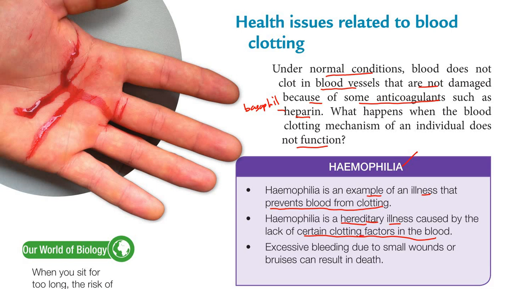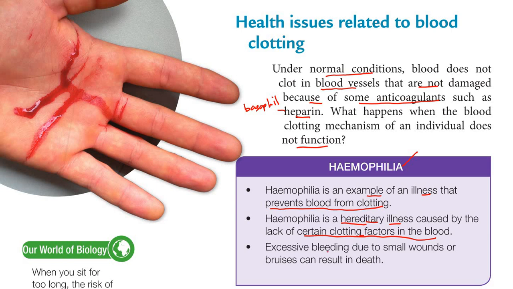You still remember that for blood clotting to occur, first the coagulated platelets and the damaged cells, plus the clotting factors, will form thrombokinase. Without certain clotting factors, thrombokinase cannot be formed. When it cannot be formed, it cannot convert prothrombin to thrombin. Then thrombin cannot convert fibrinogen to fibrin. So the erythrocytes cannot be trapped, and the blood will keep on flowing from the wound.